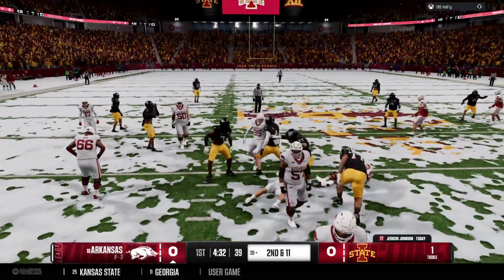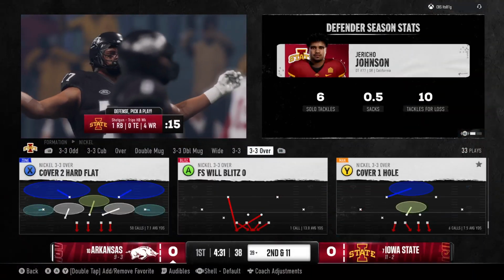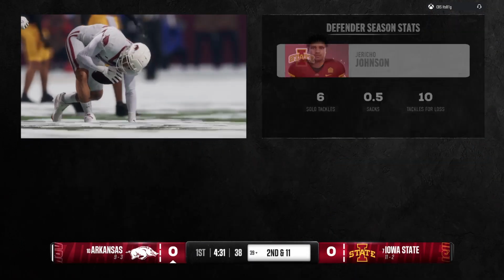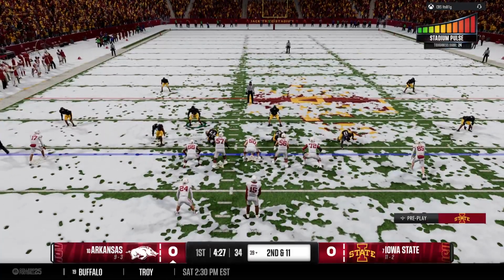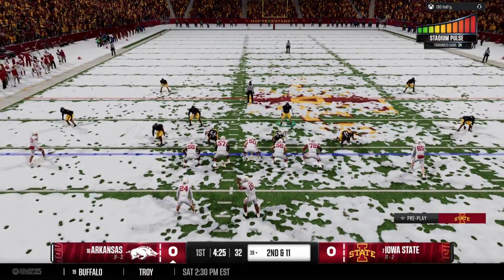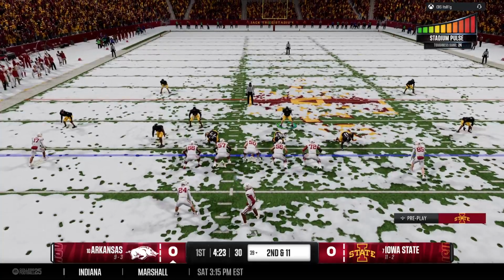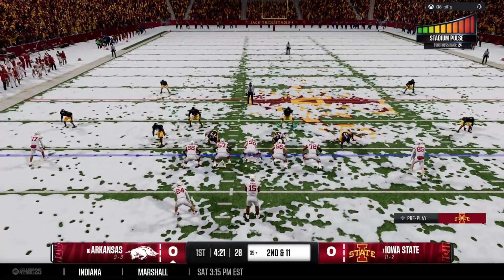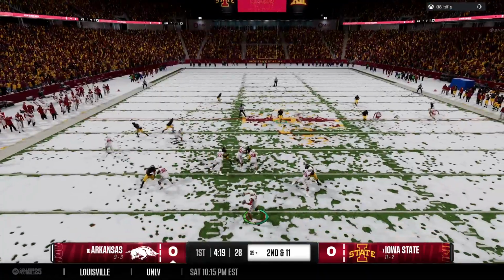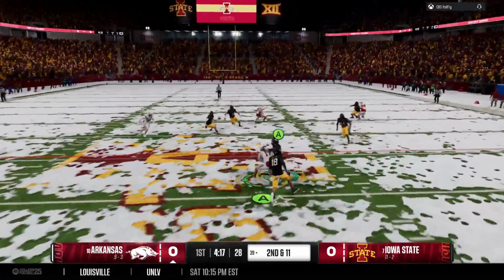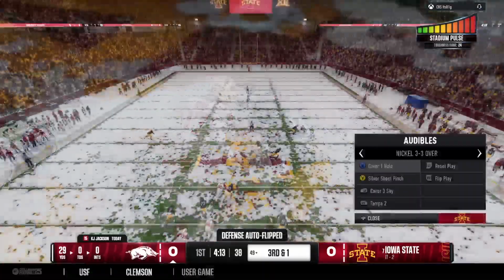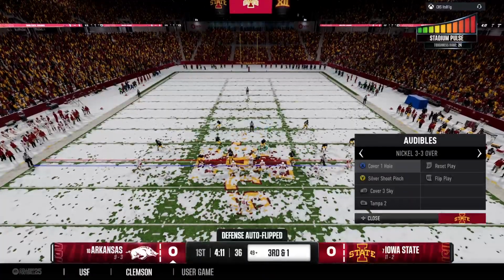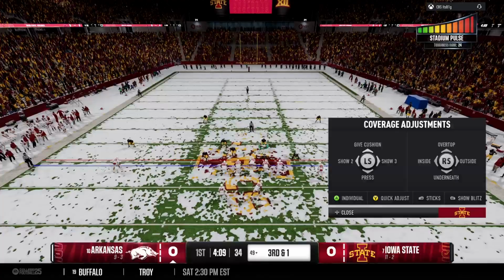They'll stop him behind the line for a loss of 1. I love watching the speed of this defense. This time doing a good job of reading their keys. They saw the guard pull, shot through the A-gap, used their speed and instincts to blow this play up. Looking to pass, it's Jackson. From the pocket, delivers over the middle, and he breaks the tackle on the way to a solid gain there. And the Razorbacks looking to crank up the tempo a bit.